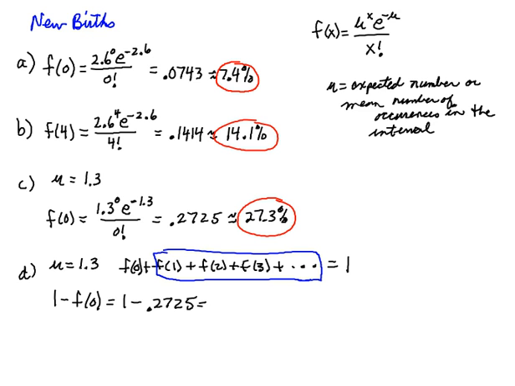So if I subtract those, I get 0.7275, or approximately 72.8% probability that in a 12-hour period at that hospital there's at least 1 birth. There's a 72.8% probability of that.